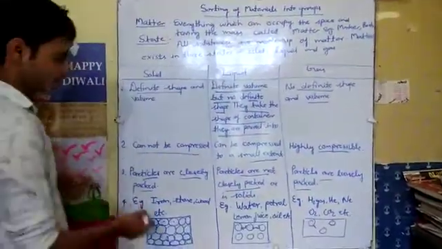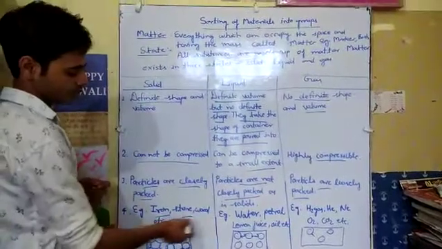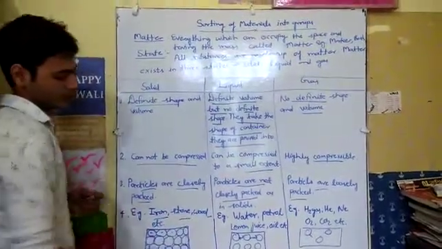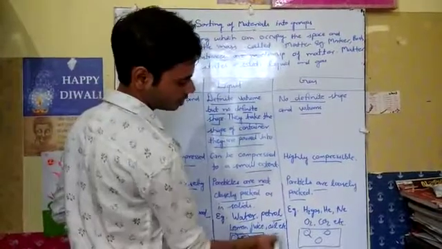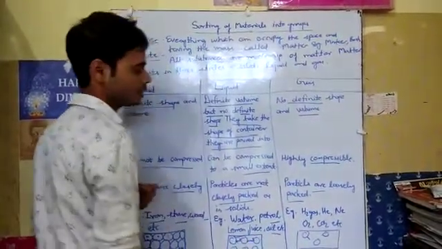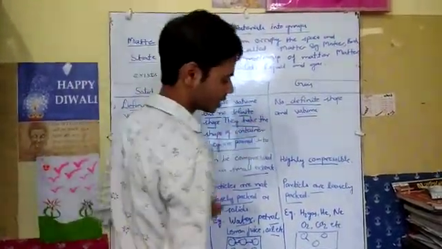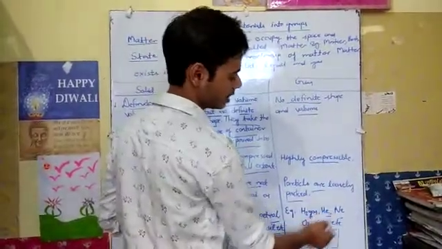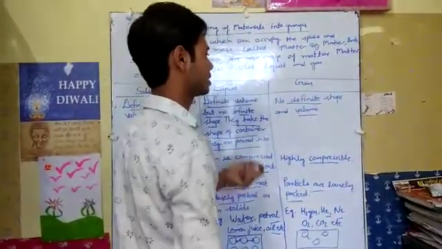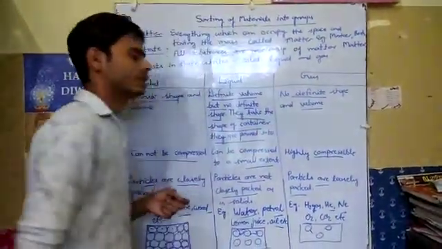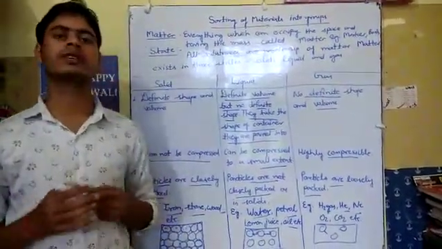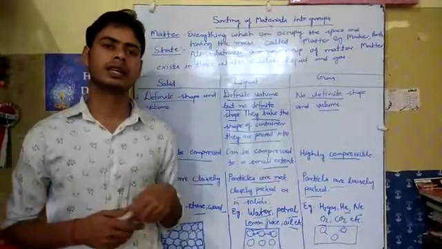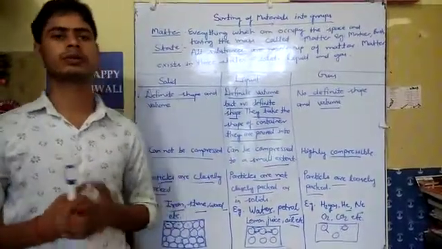For example, solids include iron, stone, wood, etc. Liquids include water, petrol, lemon juice, oil. These are examples of liquid substances. And if we talk about gaseous substances, there are hydrogen gas, helium, neon, oxygen, carbon dioxide, etc. These are gaseous substances. So these are some properties according to which we can categorize materials into groups. Thanks for watching.